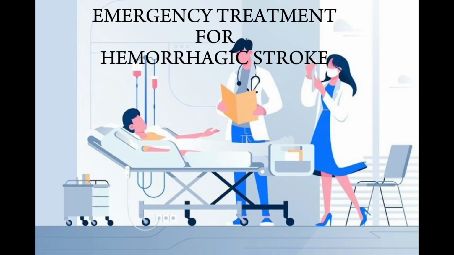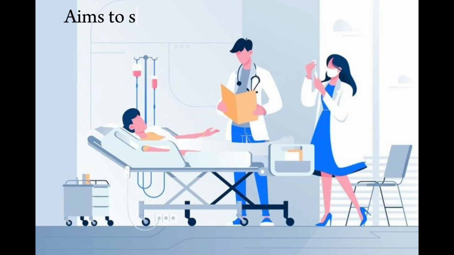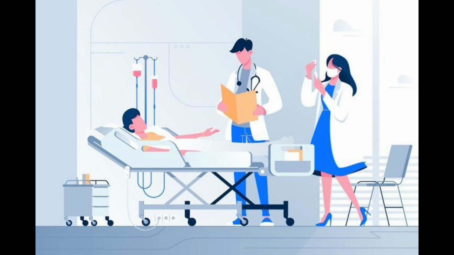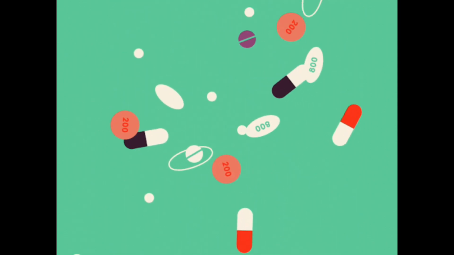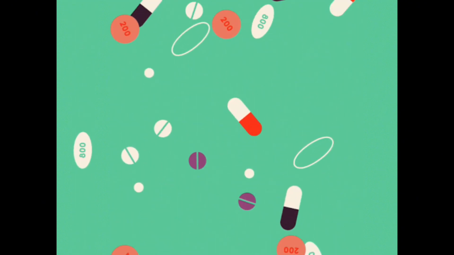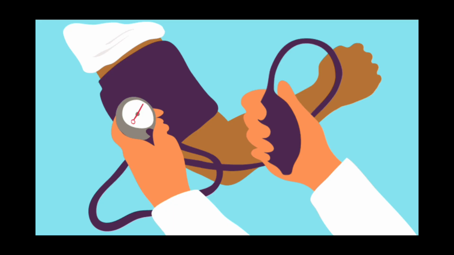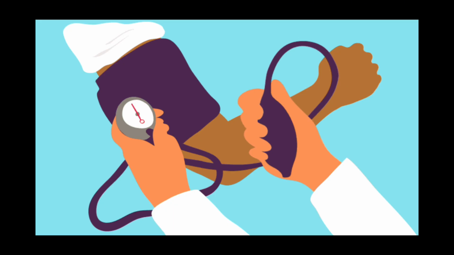Emergency treatment for hemorrhagic stroke, on the other hand, aims to stop bleeding, reduce blood pressure, and prevent vasospasm and seizures. These goals are usually achieved by a variety of drugs. If the bleeding is significant, surgery may be required to drain the blood and reduce intracranial pressure.